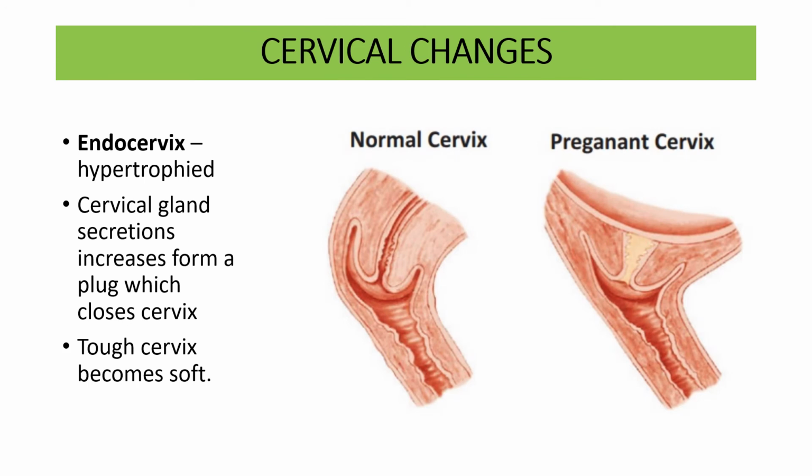Now the cervical changes. You can see the picture clearly depicts the normal cervix and the pregnant cervix. What happens? Endocervix is hypertrophied. Cervical gland secretion increases and forms a plug which closes the cervix. Tough cervix becomes soft. See, this portion is the mucus plug.